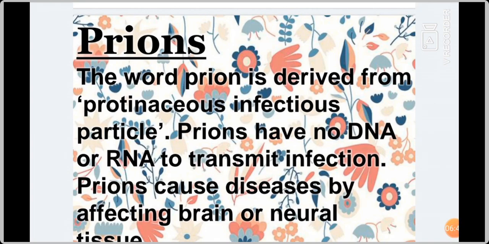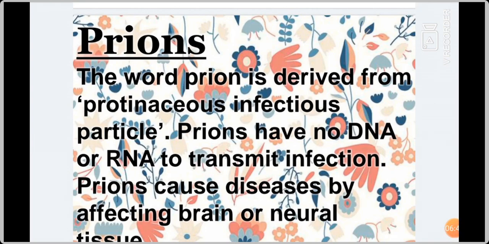But it causes diseases. How does it cause disease? By affecting the brain or neural tissue. Neural tissue means the nervous system. Examples of these diseases are Creutzfeldt-Jakob disease, otherwise known as CJD. In short, we can call it CJD. It affects the brain. Another disease is Kuru, which is associated with cannibalism.